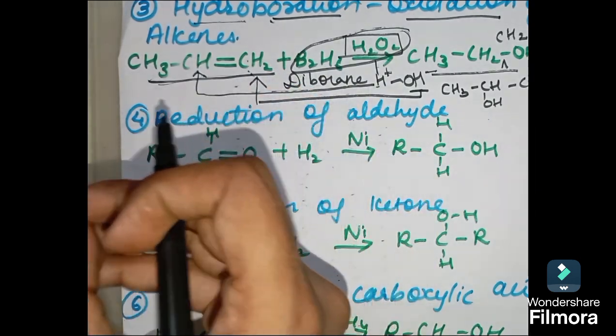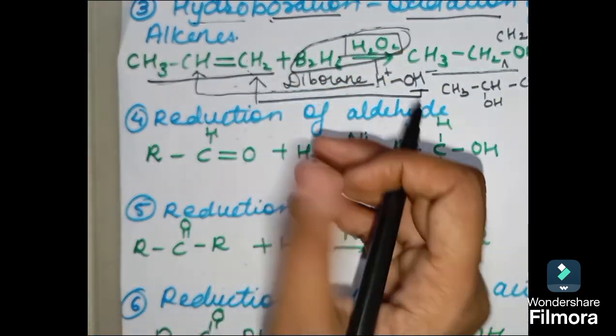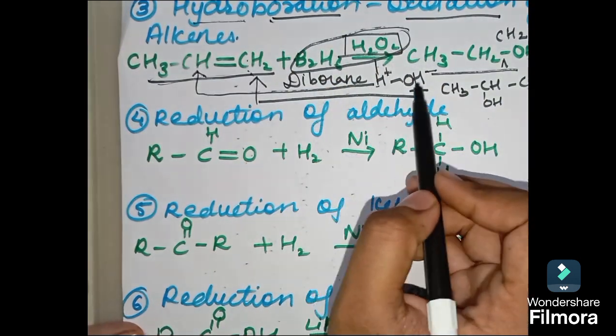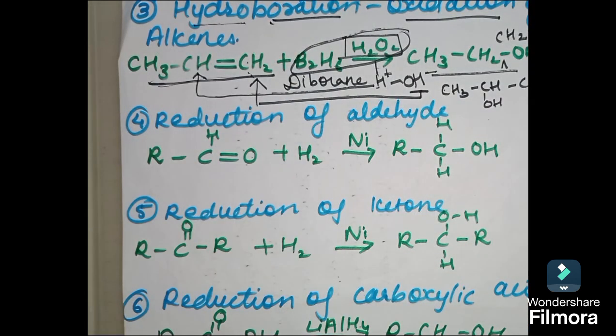So you can take any other example and you can do this reaction. It is not that complicated. Just the thing you have to remember is that these reagents will give this HOH over here, and we just have to add it according to anti-Markovnikov rule. That's it.